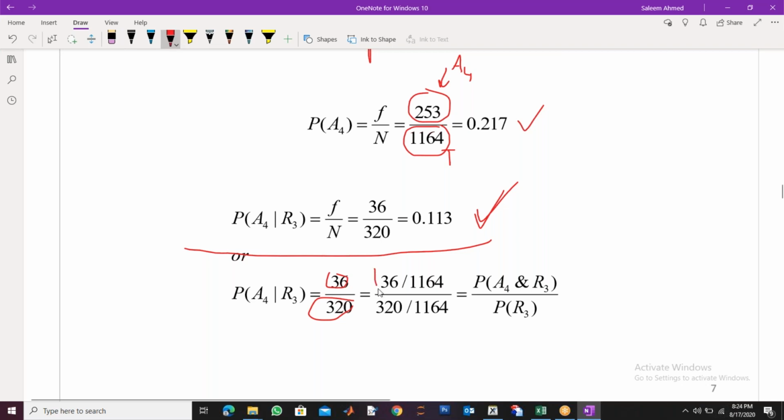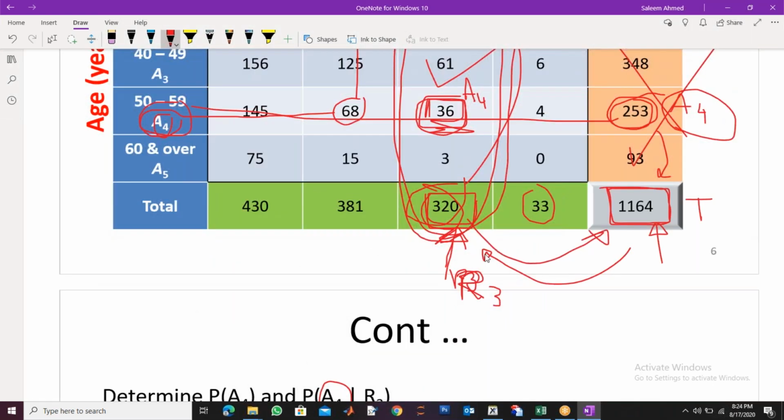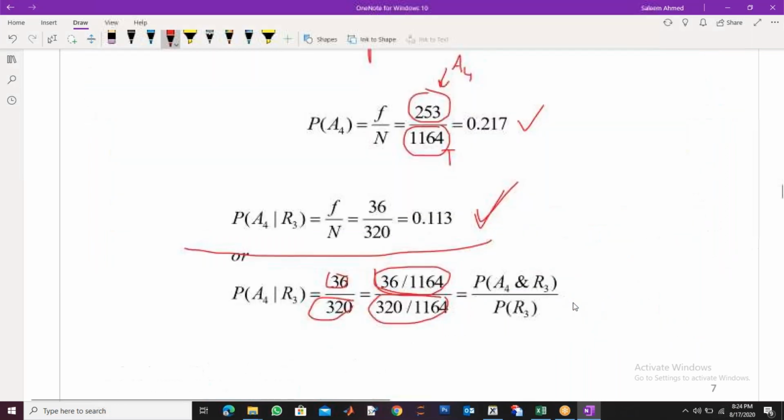Now, if I look at this thing separately and this thing separately, what are these two things? If I divide 320 by 1164, it gives the probability of R3, because the total in rank 3 is 320 and the total number of faculty members is 1164. So this bottom one becomes the probability of R3, right?